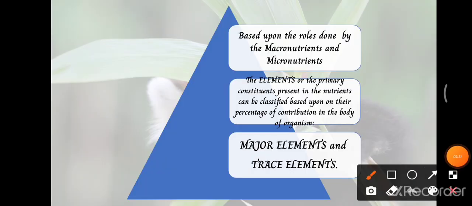Based upon the role done by these micronutrients and macronutrients, the elements are the primary constituents. So what are the elements? They make up the nutrients, the constituents found in each nutrient.